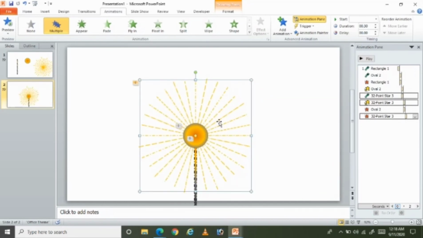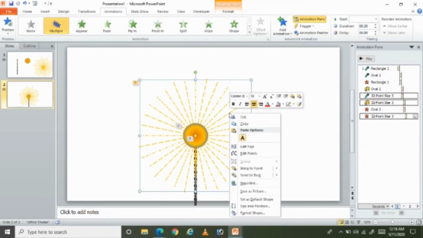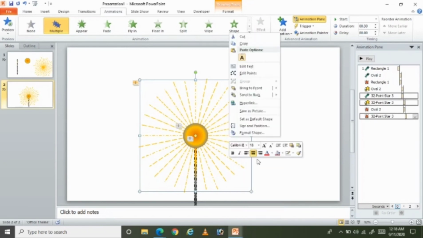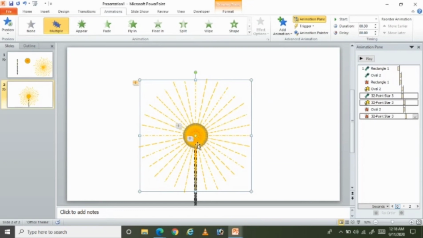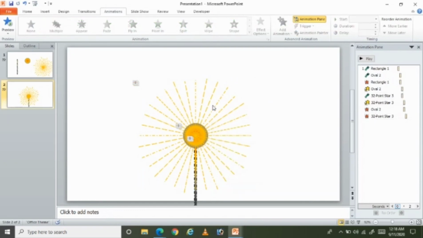If I didn't give send to back to this 32 point star, then it will come like this, but it won't give you a nice effect. That's why I gave this one send to back.